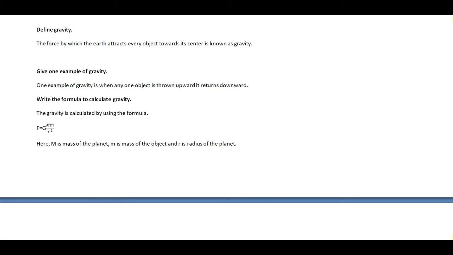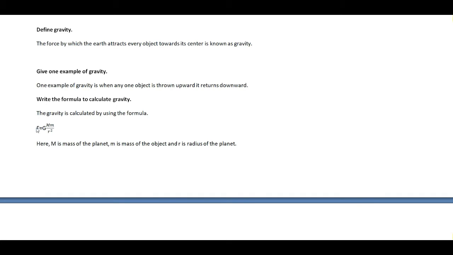So mass of the planet is the mass of the first object, and the second object is obviously any object which is located at the surface of the planet. So capital M is the mass of the planet, which is m1, and small m is the mass of the object, which is m2. And you know, the object has negligible weight in comparison to the planet. That is the reason